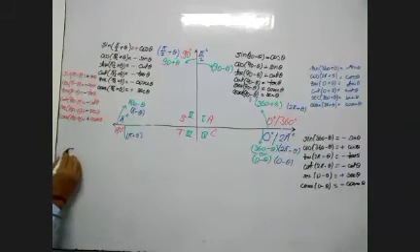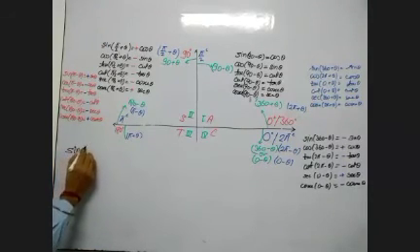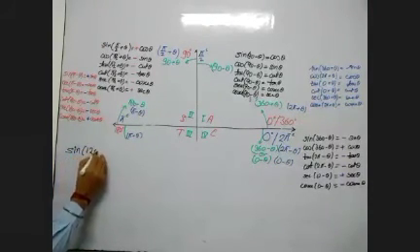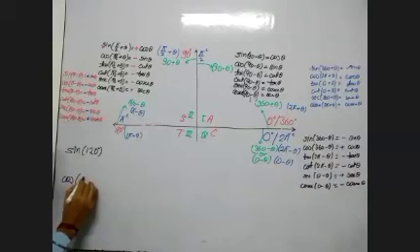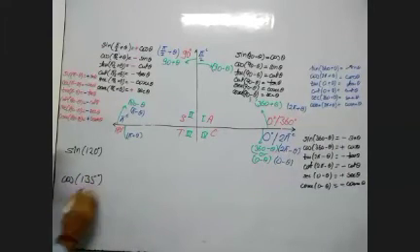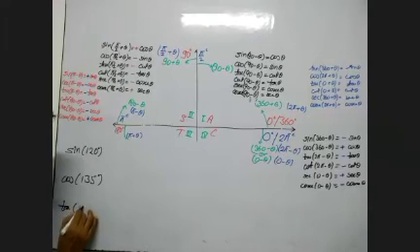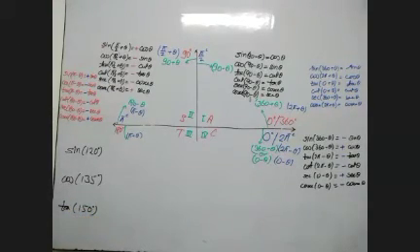We are calculating sine 120 degrees, cos 135 degrees, and tan 150 degrees. These three values we will try to understand, and see the real process.